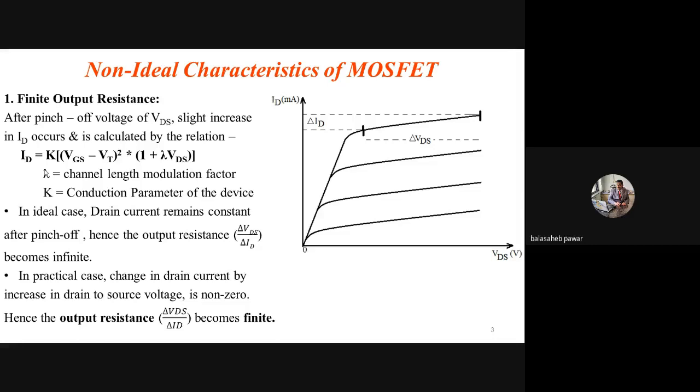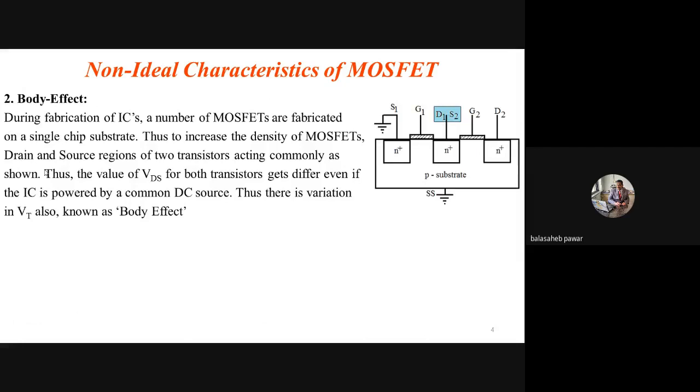So this first non-ideal characteristic we will skip, and now we'll go for the next one, and that is the body effect. Based on this topic, in your theory exam, a question may be asked: explain in detail any four, or in general, explain in detail the non-ideal VI characteristics of MOSFET. That question may be for 4 to 6 marks. So all these things you have to explain in detail under that question. You have to draw the diagrams also, so that it will help you obtain the maximum marks.